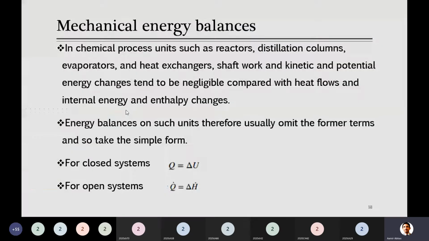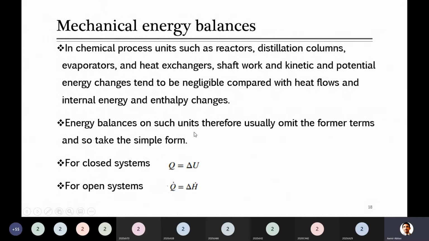So here, just for your information, is a simple way you can simplify the equation. In chemical engineering, the systems you mostly have are reactors, distillation columns, evaporators, and heat exchangers. In these kinds of units, most of the time there will be no shaft work, and kinetic and potential energy changes are usually negligible, as we already saw in problems yesterday. I told you that shaft work and kinetic and potential energy are usually negligible. Sometimes heat flows are also negligible, and the only energy is in the form of internal energy and enthalpy changes.